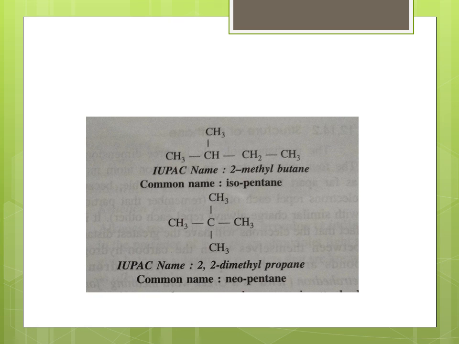So pentane shows three isomers, namely normal pentane, isopentane and neopentane. All three isomers have the same molecular formula, C5H12. Then how do they differ? They differ in the arrangement of atoms. So even though they have the same molecular formula, they have different structural formula.